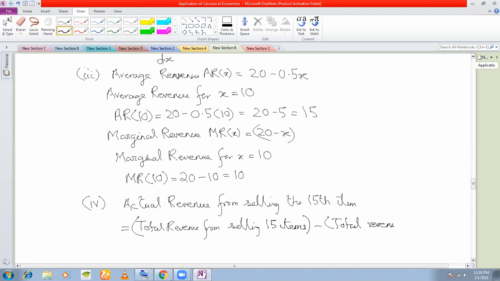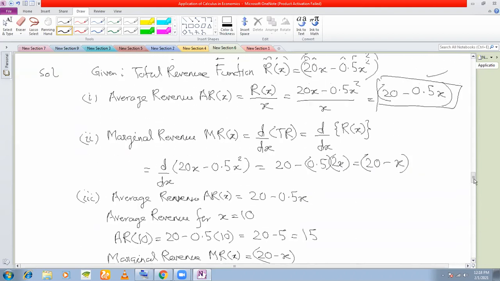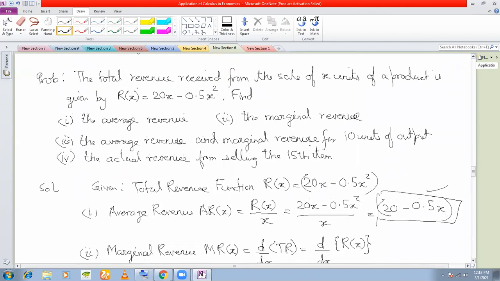That should be the price of the 15th item, right? So what is the total revenue for 15 items? R15. And what is the total revenue from selling 14 items? R14. And what is the total revenue function here? This one, right?